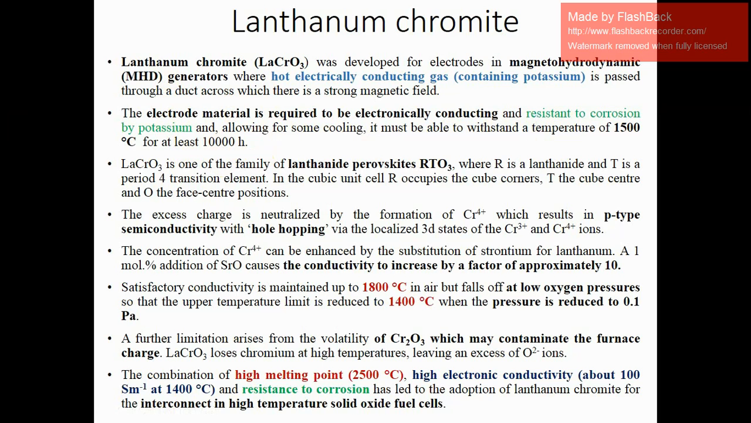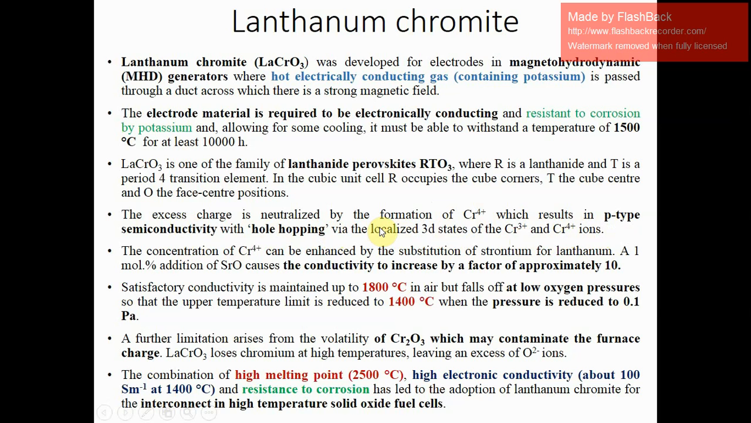As I have already told, LaCrO3 has a perovskite structure, RTO3, where R is a lanthanide and T is a transition element. In the cubic cell, R occupies the cube corners, T the cube center and O the face centers, so you can say FCC face-centered positions. The excess charge is neutralized by the formation of Cr4+, which results in p-type semiconductivity with hole hopping via the localized 3d states of the Cr3+ and Cr4+ ions.